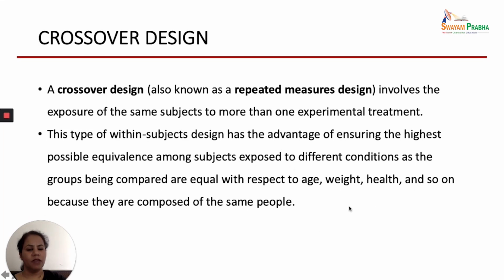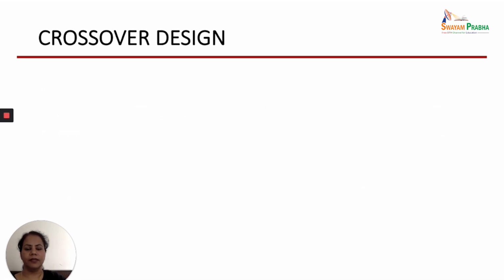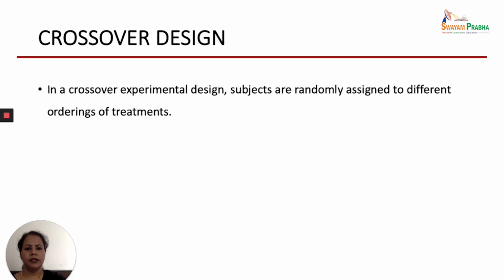So this is a very good type of design, because the characteristics of the subjects will not act as extraneous variables, and it will not put a question on the validity of your research findings.